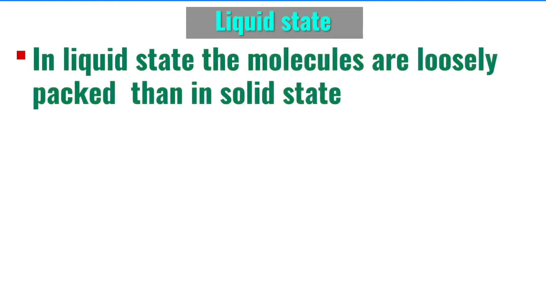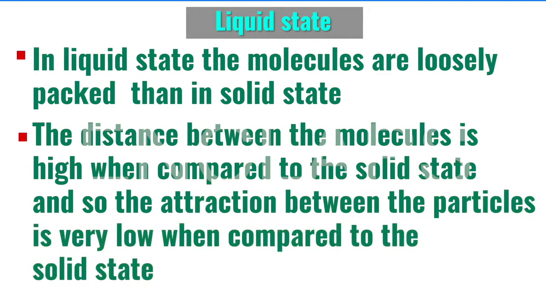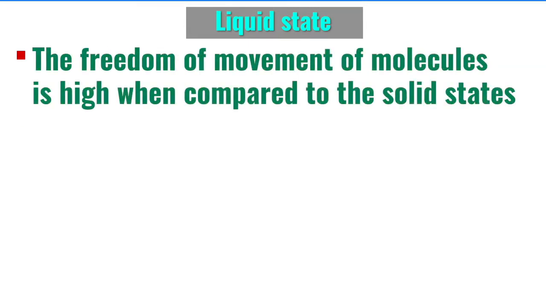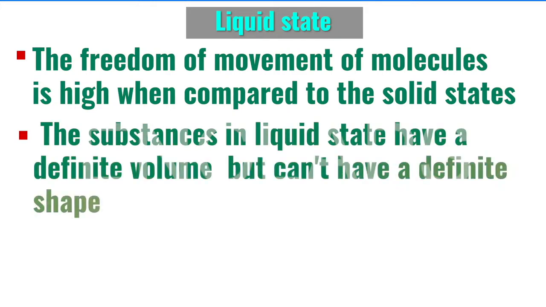Liquid state. In liquid state, the molecules are loosely packed compared to solid state. The distance between the molecules is very high when compared to the solid state, and so the attraction between the particles is very low. The freedom of movement of molecules is high when compared to solid state, and so the substances in liquid state have a definite volume but do not have a definite shape.